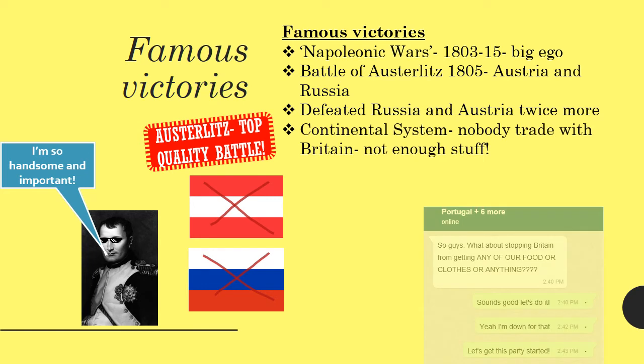And an even more cunning thing that he did was to create the continental system. Now, that sounds kind of complicated, right? Nothing to worry about. Basically, he really hated Britain and persuaded loads of other countries to stop sending them stuff by boat. Now, obviously, Britain's an island, so that's kind of a big problem. That meant that Britain lost out on loads of food and clothes and other supplies, and it really, really caused problems. What a mean but clever idea.